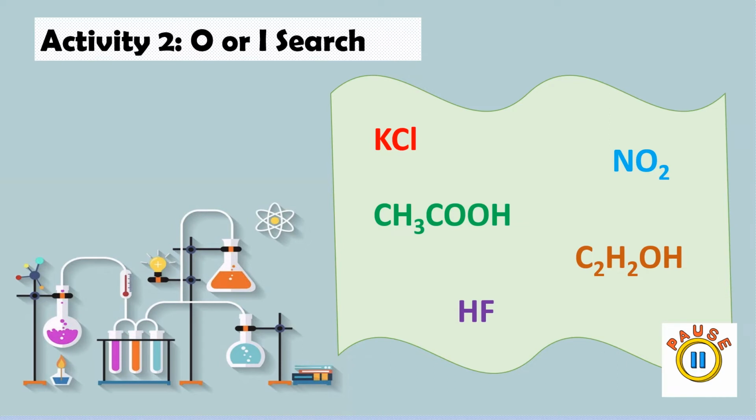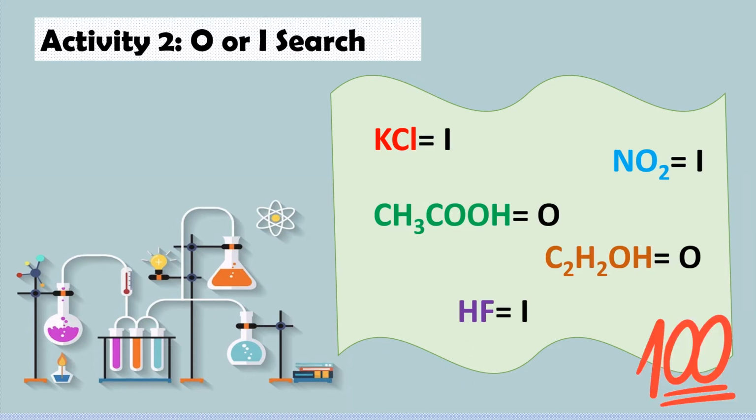For our second activity, O or I search. I want you to analyze the composition of the given formula. Write O if it is an organic compound and I for inorganic compound. And these are the answers. I hope you got a perfect score.